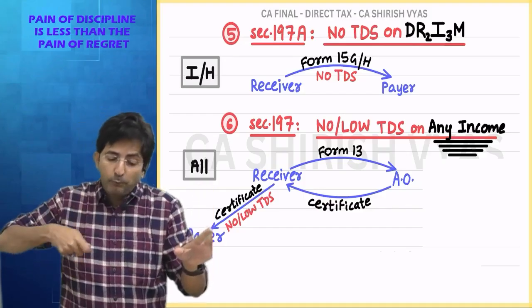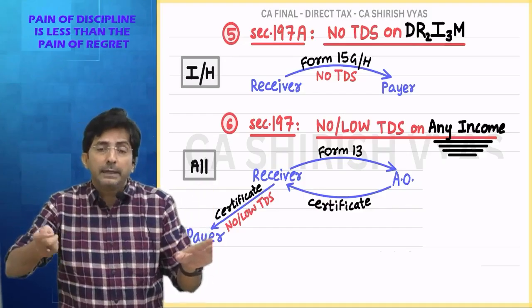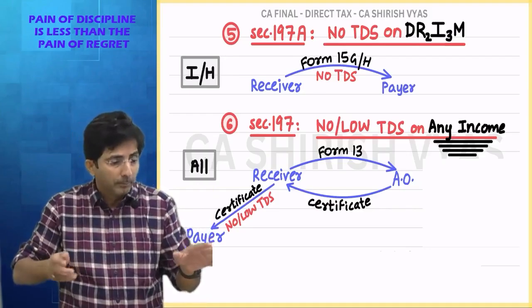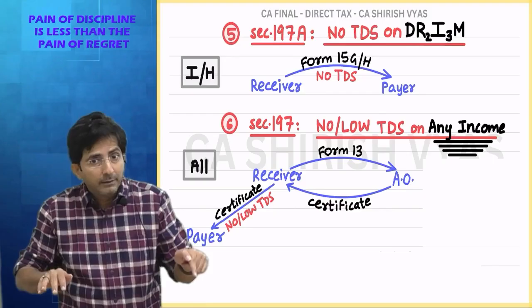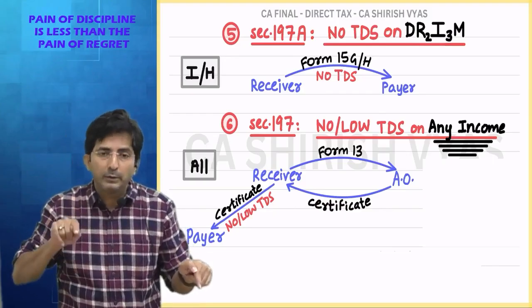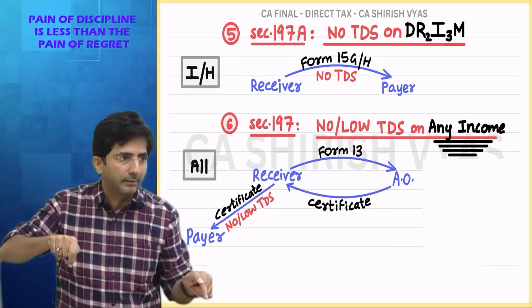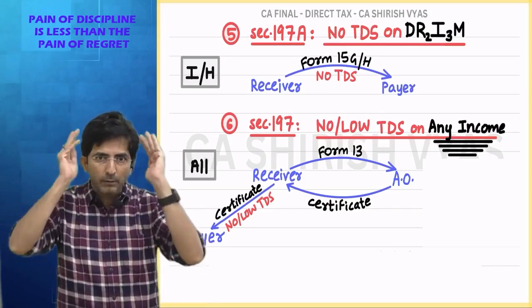Here first you have to give form 13 to the AO. Then he will give a certificate. Then TDS will stop or it will be lowered. This you have to do every year. This you do not have to do every year. Once you get a certificate, it is valid for a longer period until the AO cancels it. So this distinction will give you clarity.